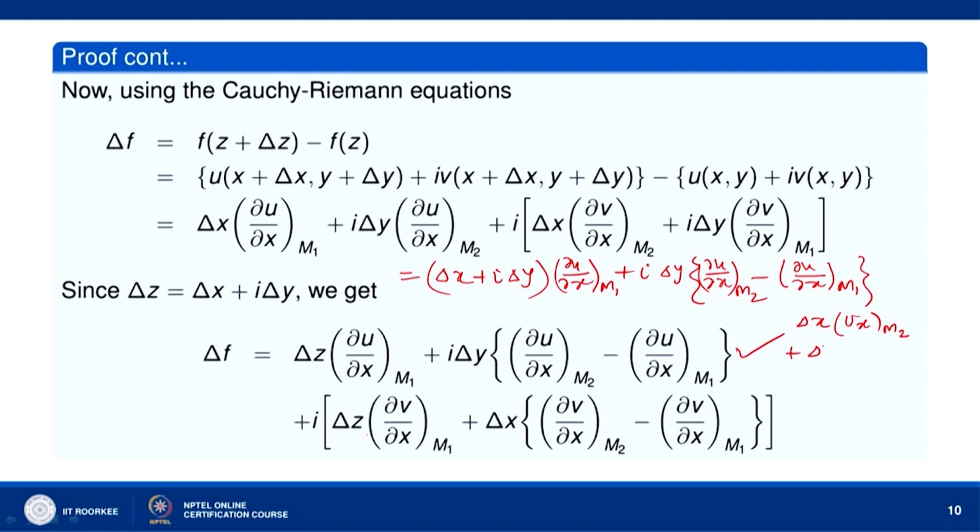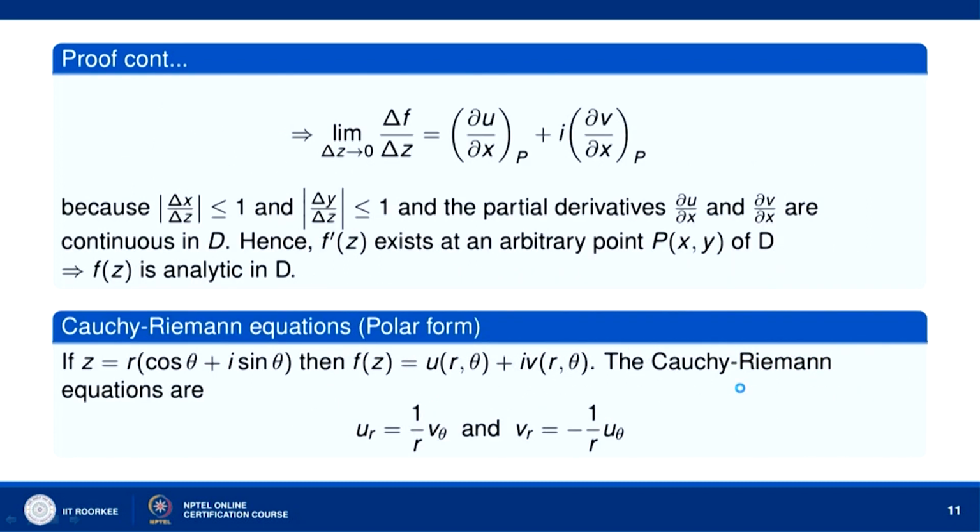So, I make it delta z v x at m1 and I subtract delta x v x at m1. Okay. So, delta z v x at m1 is here, okay, and then delta x times v x at m2 minus v x at m1 is here. Okay. So, this is what we do, and then let us take the limit.